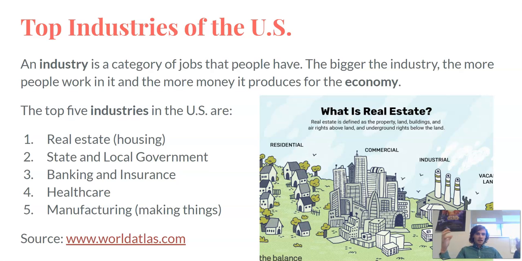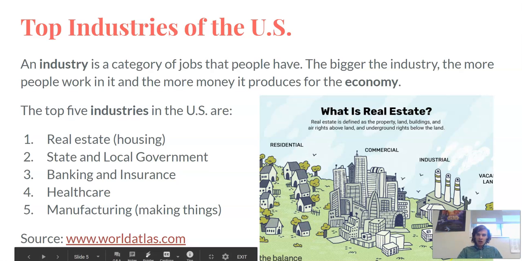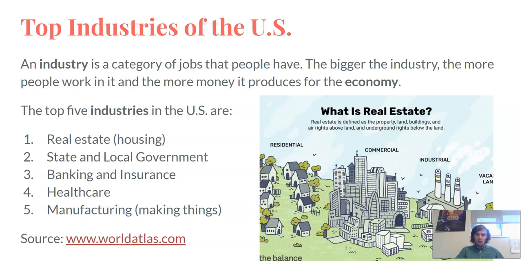Number 1 is real estate, so that's like housing. And this picture kind of helps you describe what real estate is. Real estate is defined as the property, land, buildings, and air rights above the land and underground rights below it. So basically you're buying and selling land and houses.